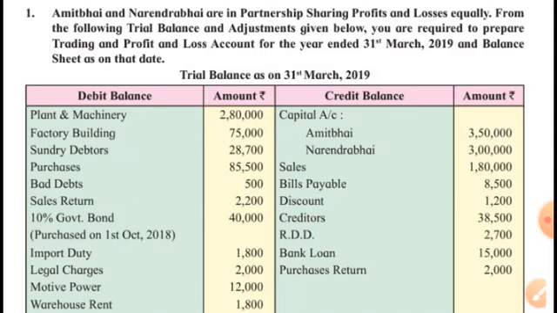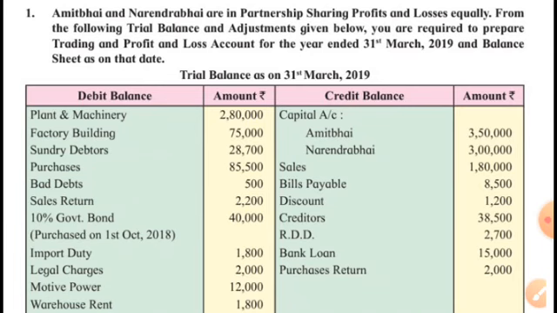Means we are not eligible for the whole year interest, because the bonds were purchased on 1st October 2018.